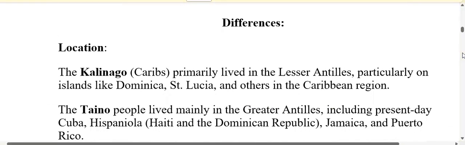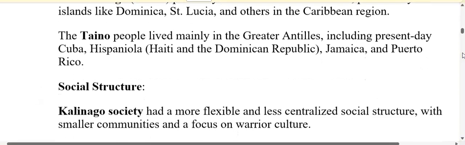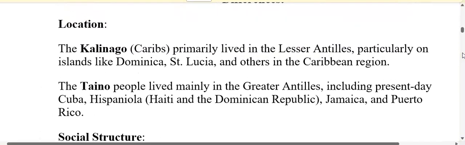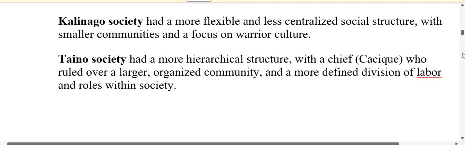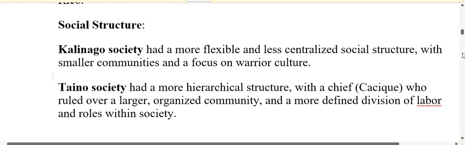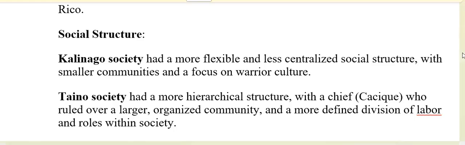The Taino lived in the Greater Antilles, in places like Jamaica, Puerto Rico, and Cuba, right? Another difference, apart from location, between the Kalinago and the Tainos was social structure. The Kalinago had a more flexible, less centralized social structure with smaller communities. They were more focused on warrior culture.